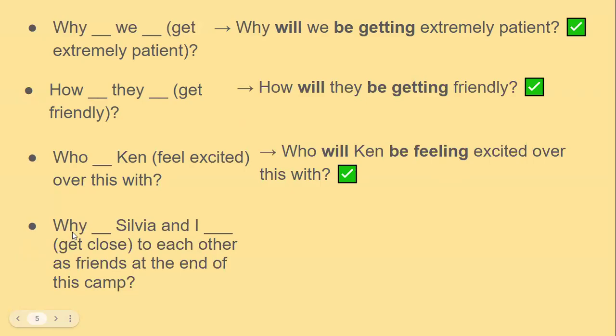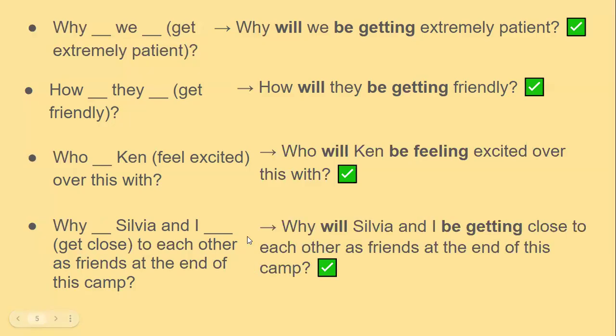Last example, why Sylvia and I get close to each other as friends at the end of this camp. We put will after the WH question, and after the subject, we put be, and get needs to end with an ing. The correct sentence therefore becomes, why will Sylvia and I be getting close to each other as friends at the end of this camp?